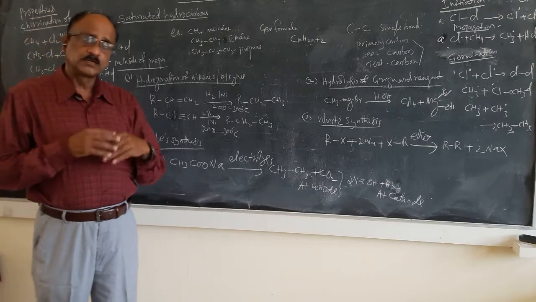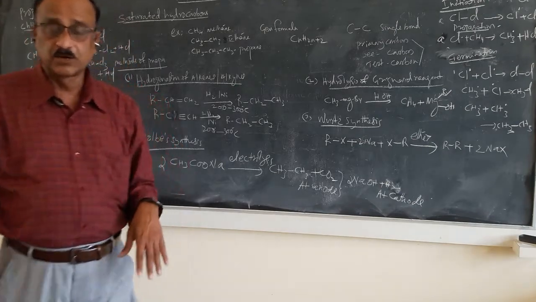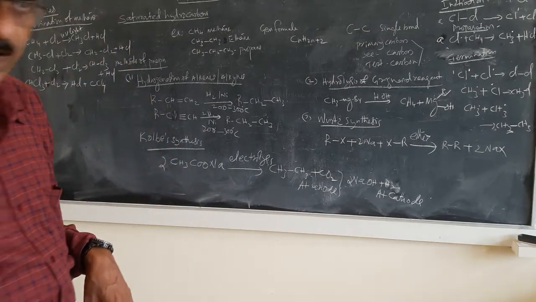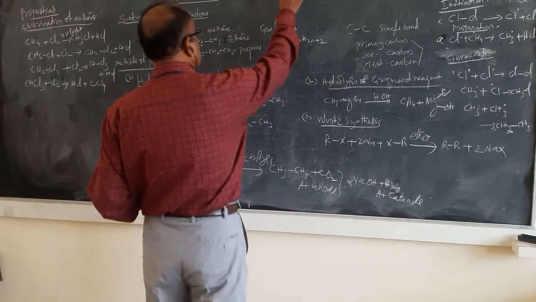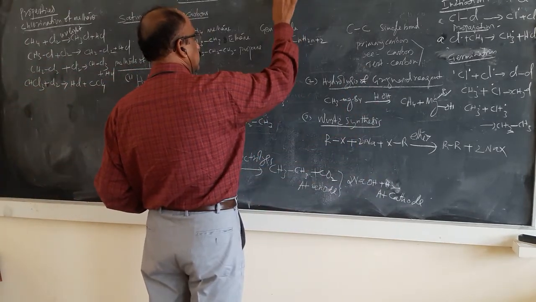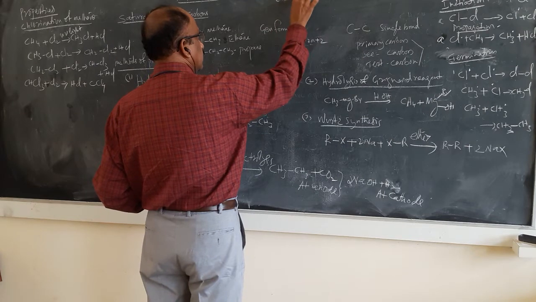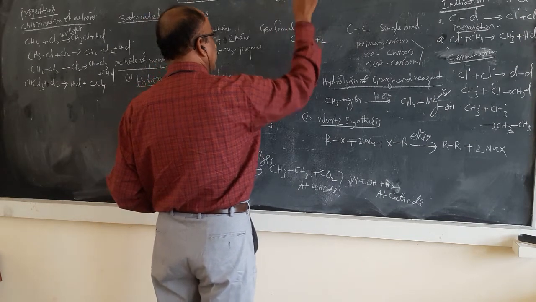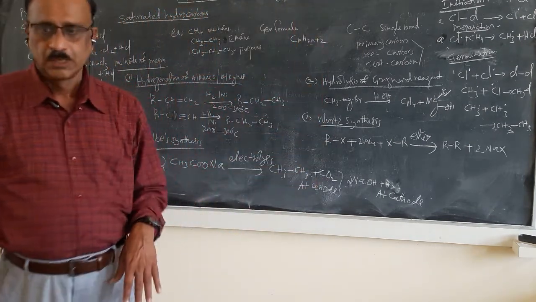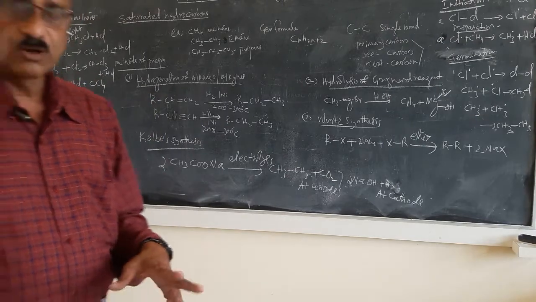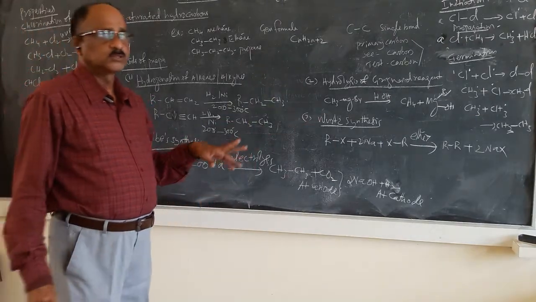Similarly, you will get closed chain hydrocarbons like cycloalkanes. Cycloalkanes are closed chain hydrocarbons like CH2, CH2. Cyclic compounds are also there. There are open chain compounds and cyclic compounds.